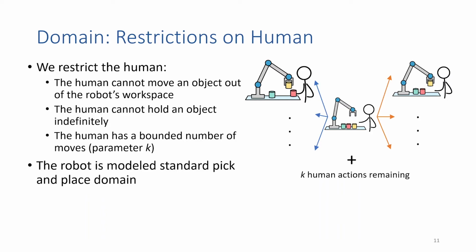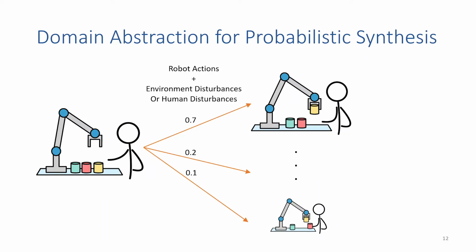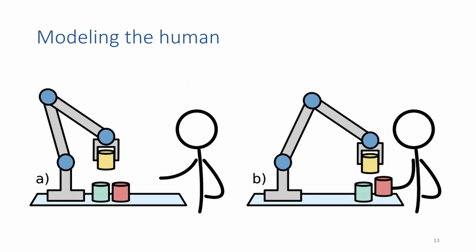And the robot is modeled in the standard pick-and-place domain. This is how we've done things in previous work. But that k is very unintuitive. So you could ask, are there ways we could eliminate this? And one way to eliminate this is to move to a probabilistic model of the human. So here we have one agent, the robot, making actions. And then we have probability distributions that capture different aspects. We can capture the probability that the human's done acting, the general probability of human actions, the probability of other disturbances in the environment, or the probability of, say, the robot failing to accomplish something it tried to accomplish due to mechanical failures or something like that.